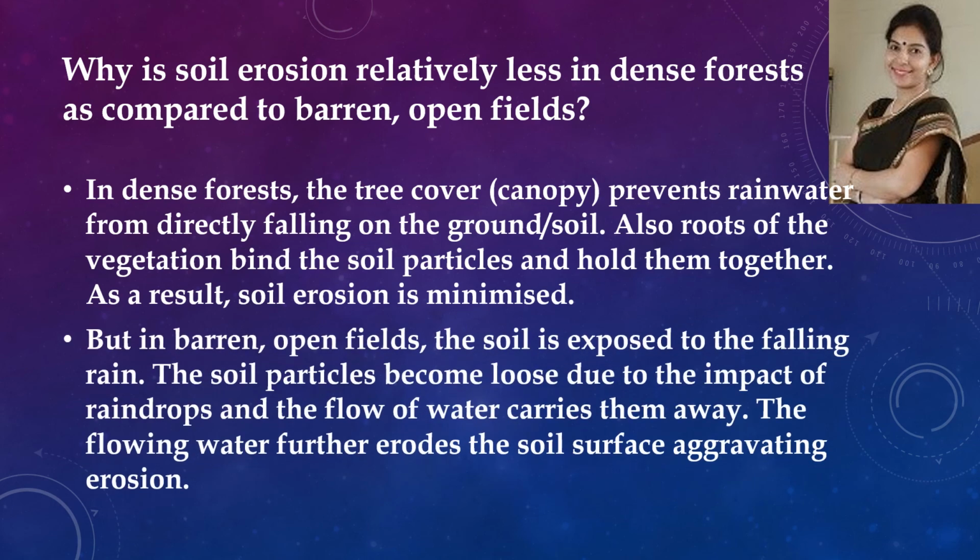But in barren open field, the soil is exposed to the falling rain. The soil particles become loose due to the impact of raindrops, and flow of water carries them away. The flowing water further erodes the soil surface, aggravating erosion. So it causes soil erosion.